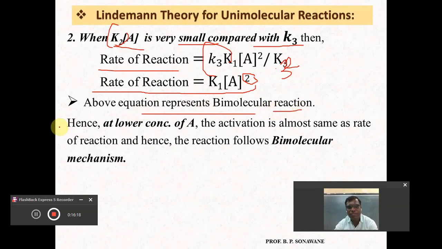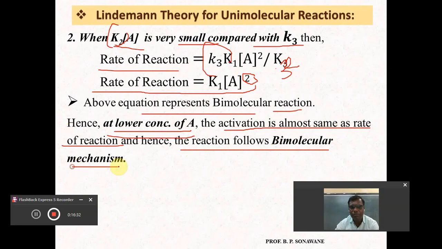So we can say that at a lower concentration of reactant A, the activation is almost the same as the rate of reaction, and hence the reaction follows the bimolecular mechanism. I hope you were able to understand this. Whenever the concentration of reactant is very low, the reaction follows the bimolecular mechanism, and here activation takes place.